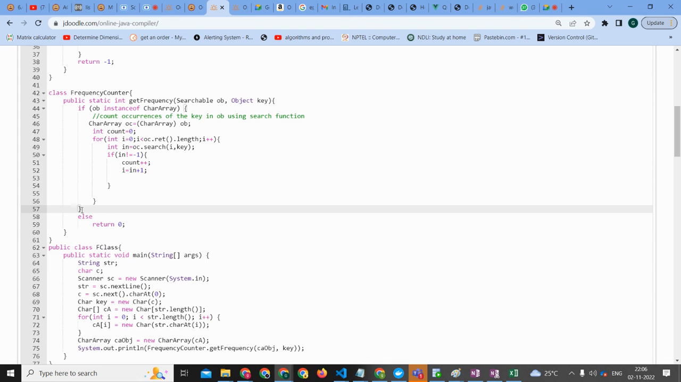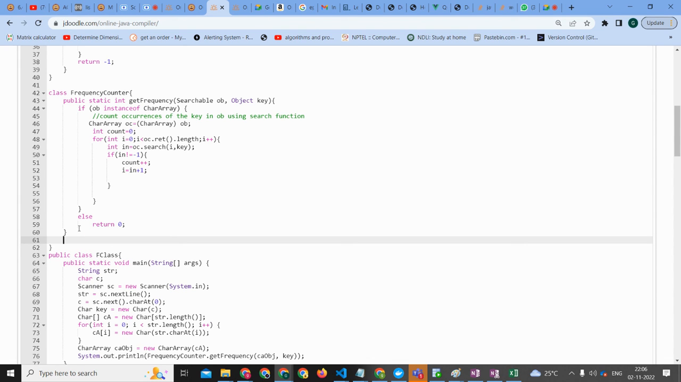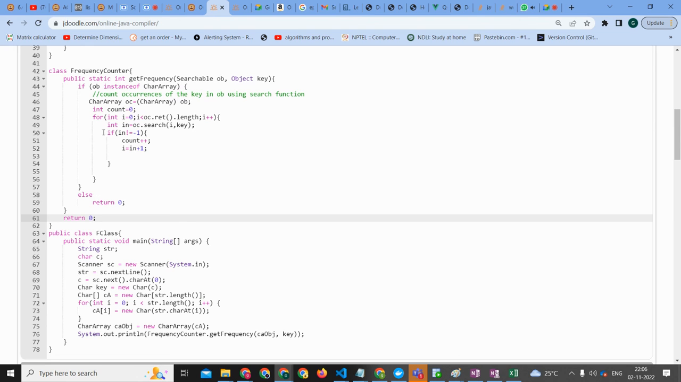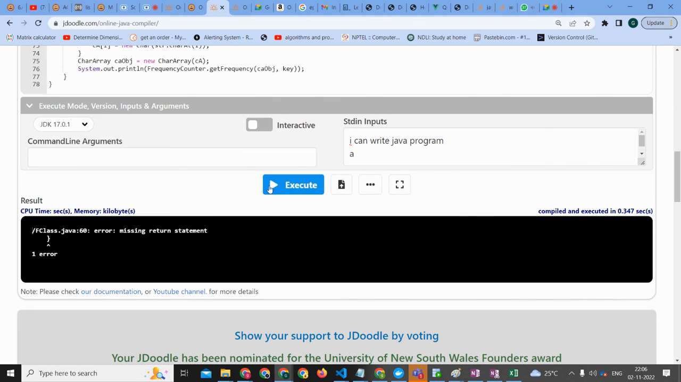No, this is after the if condition. Else return. So probably here also we need to return something. Let me return 0 here. What is happening here? Why did we do it like this? Let me check that. Let's see.